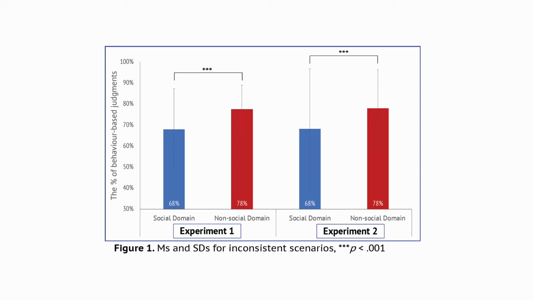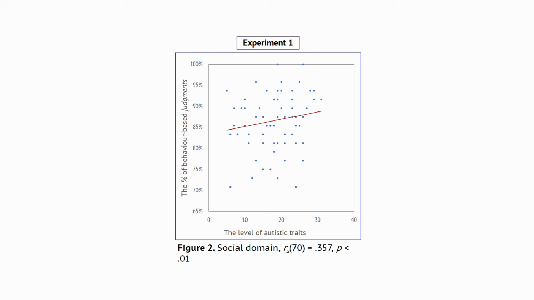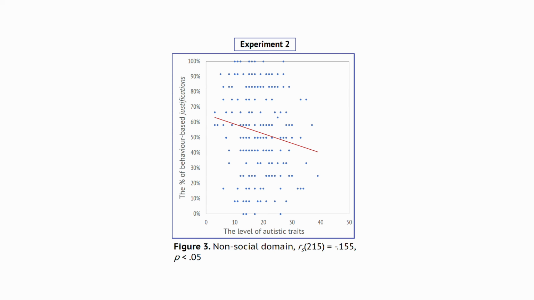We found that people tended to give more behavior-based responses to non-social scenarios than social ones. When it comes to the relationship with the levels of autistic traits, we first confirmed our hypothesis by showing that higher levels of autistic traits predict a reliance on behavior-based information when making judgments on a person, but not on an object. However, when the experiment was run with a bigger sample, requested justifications and was run alone, there was no significant relationship. When it comes to the justifications, there was a surprising significant negative correlation between the level of autistic traits and the proportion of justifications that relied exclusively on behavior-based information in the non-social domain.